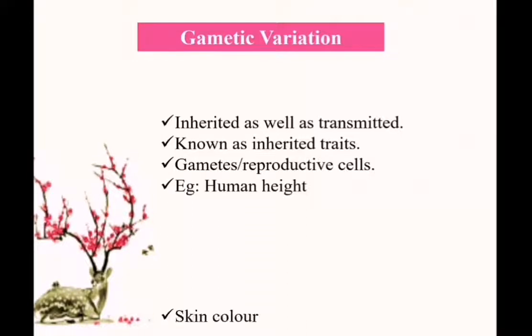Example, human height and skin color. Even if you wish, you can't become so tall or so short, because it is an inherited trait or inherited character.